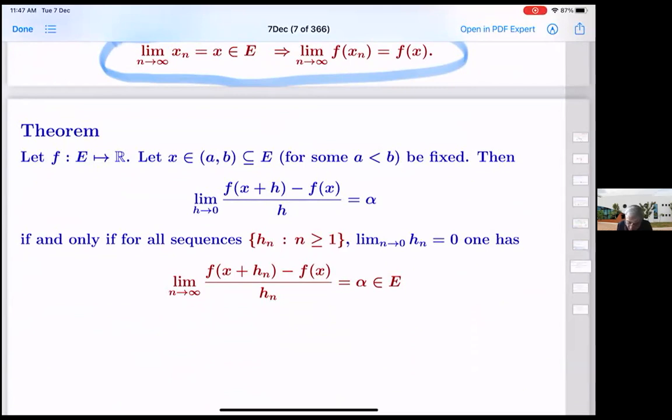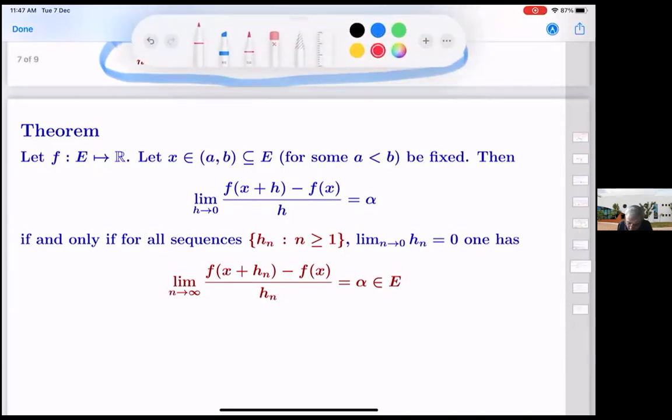Now, the limit as h goes to 0 of (f(x plus h) minus f(x)) by h is alpha if and only if for any sequence h_n with limit 0, again with h_n not equal to 0 for all n, one has (f(x plus h_n) minus f(x)) divided by h_n tends to alpha.